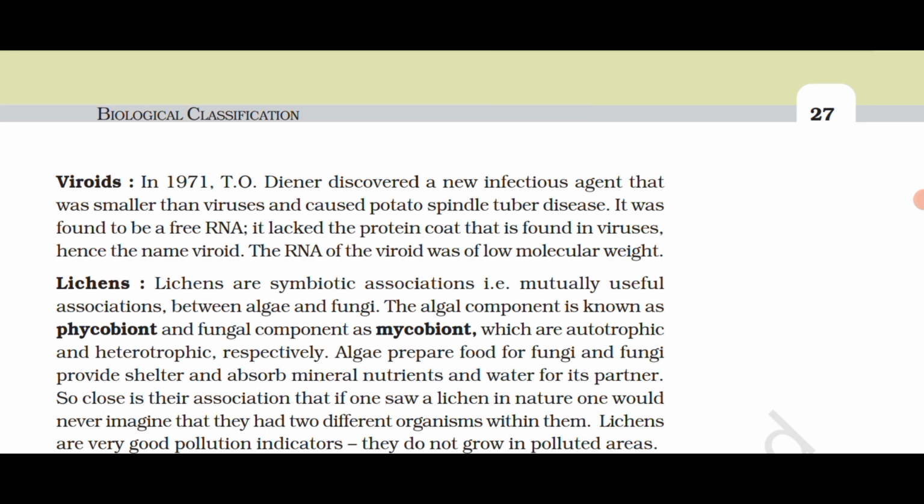Lichens are symbiotic associations, that is, mutually useful associations, between algae and fungi. The algal component is known as phycobiont and the fungal component as mycobiont, which are autotrophic and heterotrophic respectively. Algae prepare food for fungi, and fungi provide shelter and absorb mineral nutrients and water for its partner. So close is their association that if one saw a lichen in nature, one would never imagine that they had two different organisms within them.